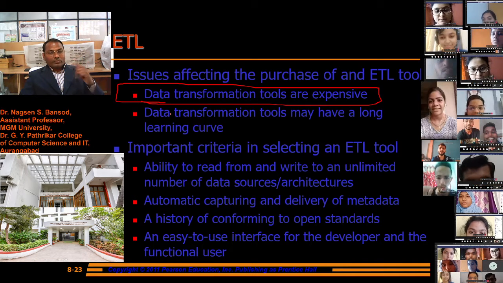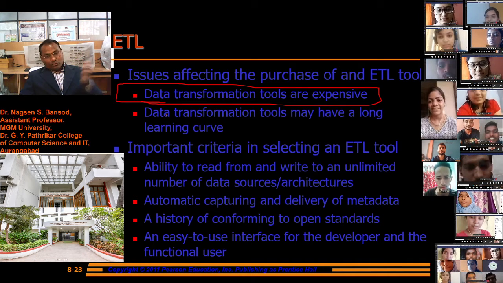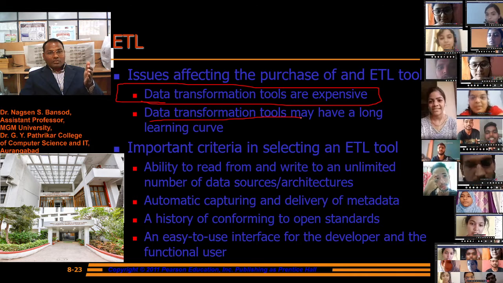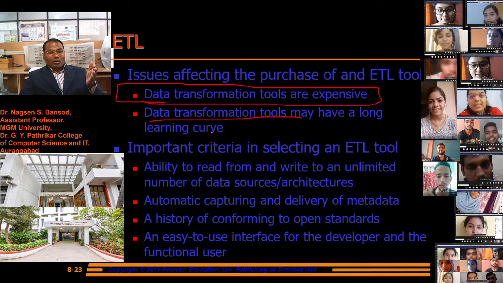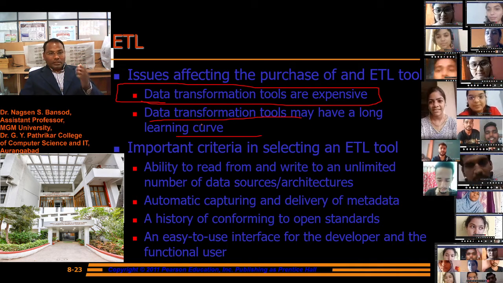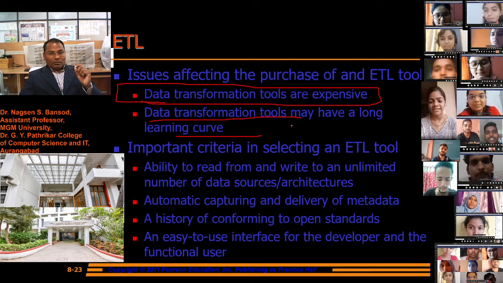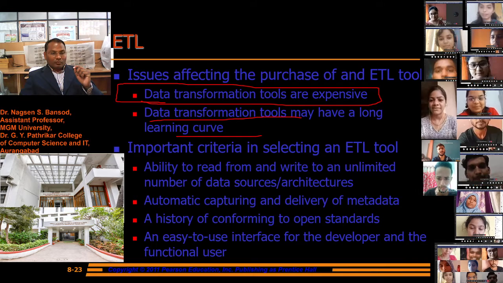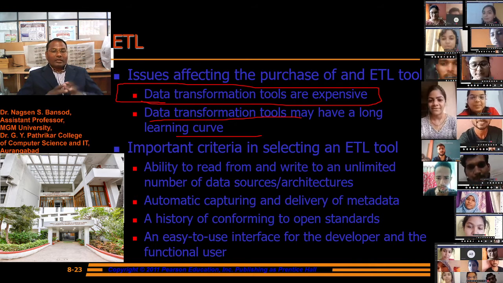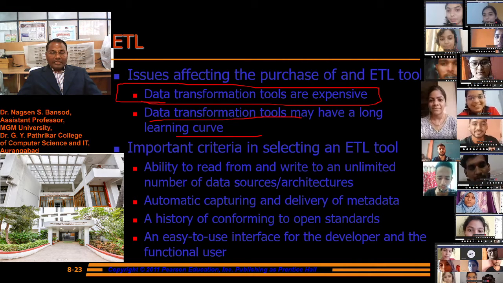To transform the information into the product, data transformation tools may have a long learning curve. Data transformation requires a long learning curve.